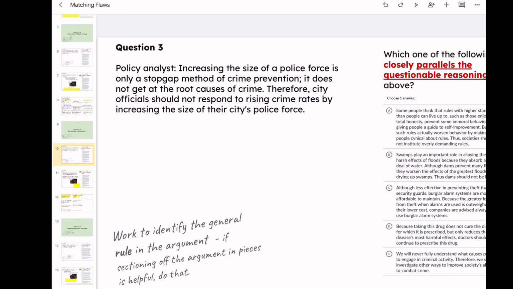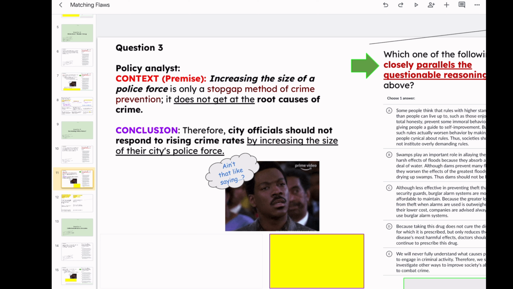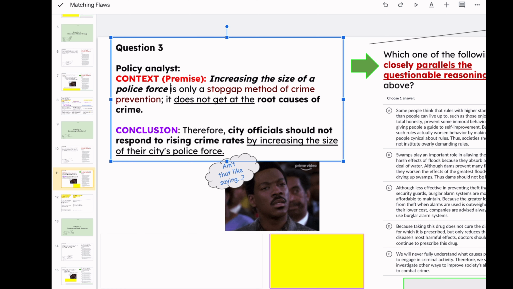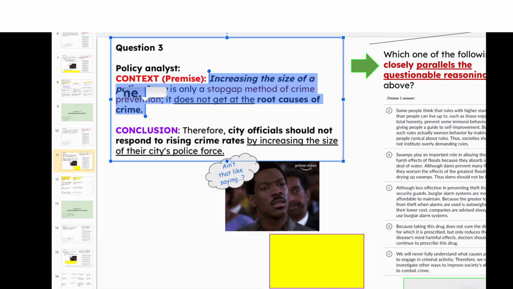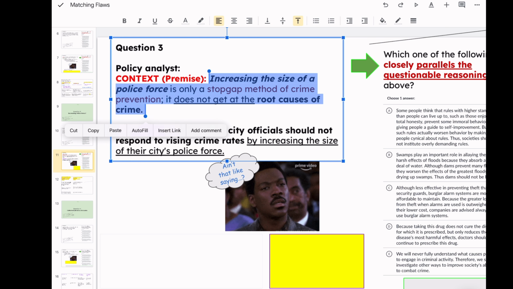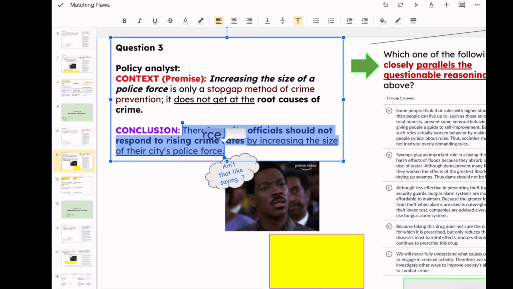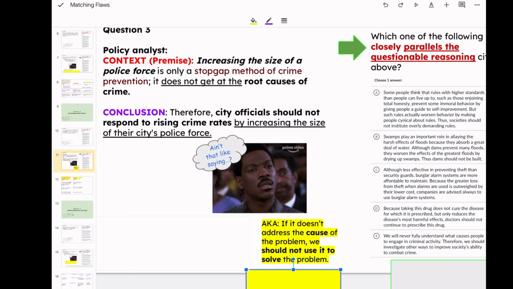Okay, so you know me, I like to do things visually, so here's how I separated this up. So here we have the context. Increasing the size of a police force is only a stopgap method of crime prevention. It doesn't get to the root causes of crime, right? Then the conclusion is, therefore, city officials should not respond to crime rates by increasing the size of their city's police force. AKA, if it doesn't address the cause of the problem, we should not use it to solve the problem, right?